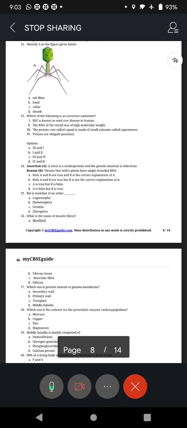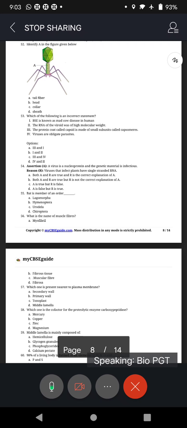Actin filament, myosin filament. Next, question number 57. A, secondary wall. Secondary wall is formed inside the primary wall, and it is present nearest to the plasma membrane of the plant cell.